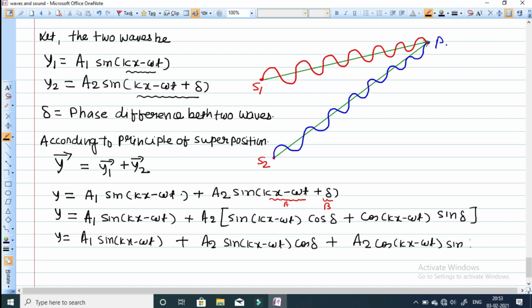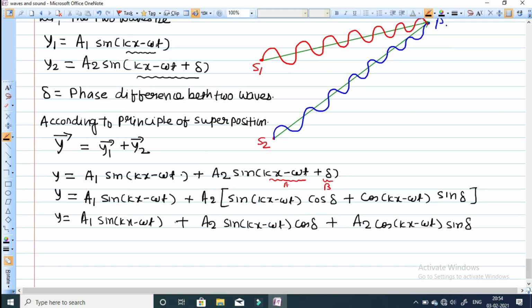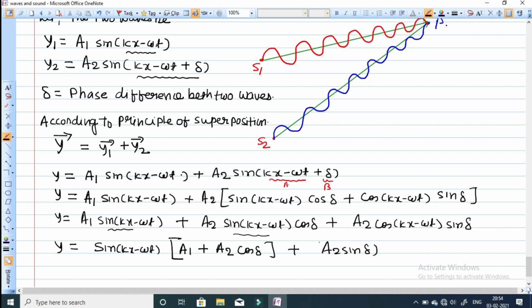We can easily write this down. You can see sine of kx minus omega t is common, so we can take it out. What will remain inside? a1 plus a2 into cos of delta. Then from the second term, a2 sine of delta, and it will be multiplied with cos of kx minus omega t. Now we need to reduce this equation.